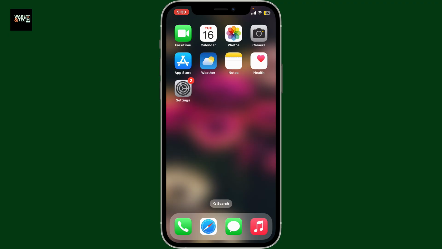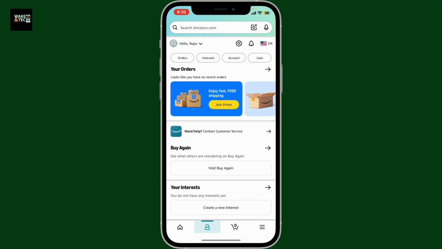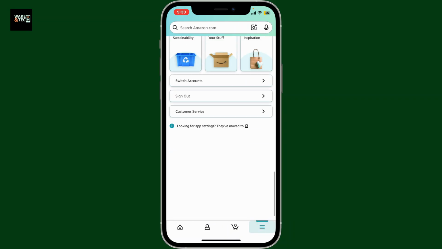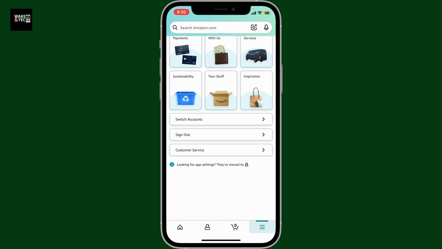First of all, launch the Amazon shopping application on your device, and then from the home page, tap on the three horizontal menu button at the bottom right corner. Scroll all the way down from the menu button and you will see three different options that say Switch Accounts, Sign Out, and Customer Service.